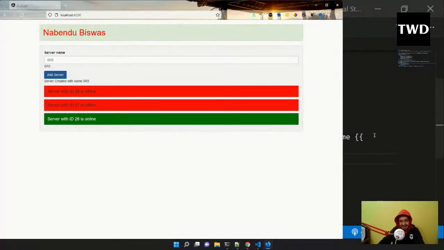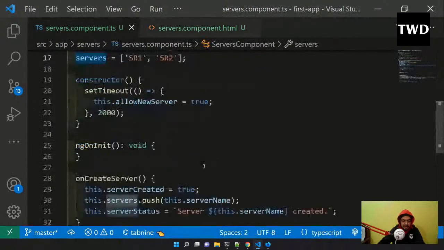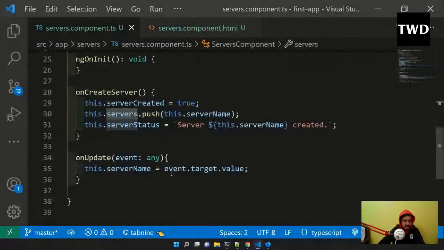Although this id is taken randomly because I have not handled that, you can get it. Initially two will be there, and later on more will be added. Whatever I add, it will be added, and I don't know how many will be added. So I've done this app server with let server of servers, and since I'm always pushing to it, a new thing will be created.